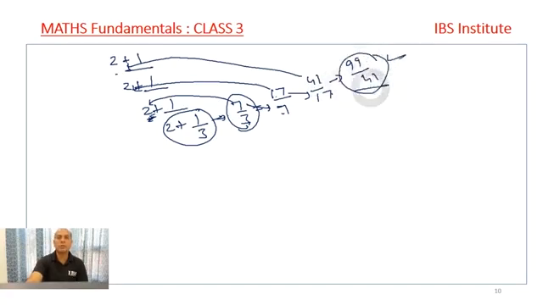So my answer comes out to be 99 upon 41. Clear? I hope this question is easy. It becomes easy. Otherwise, if you write it and reverse it, write in reverse, add in reverse, then it will become very typical for you, right? Because sometimes we get confused whether I have done the right thing or wrong, right? So in this case, this approach helps you in solving the question in a very easy manner, right?